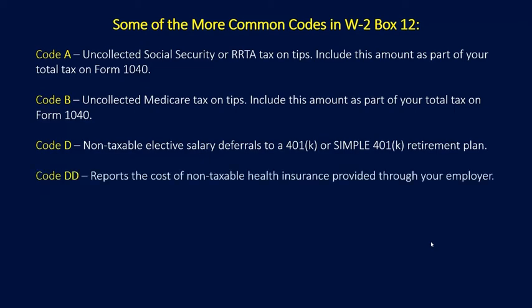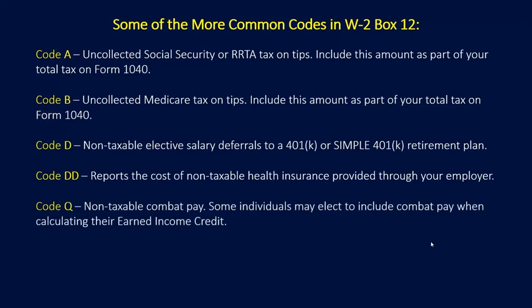Code DD reports the cost of non-taxable health insurance provided through your employer. This is a fairly new code, which came about as a result of the Affordable Care Act. Code Q. Military will be familiar with this one. It's non-taxable combat pay. Some individuals may elect to include this combat pay when calculating their earned income credit if it turns out to be a benefit. And Code J, non-taxable sick pay. And again, these are the more common codes that you will see in box 12.